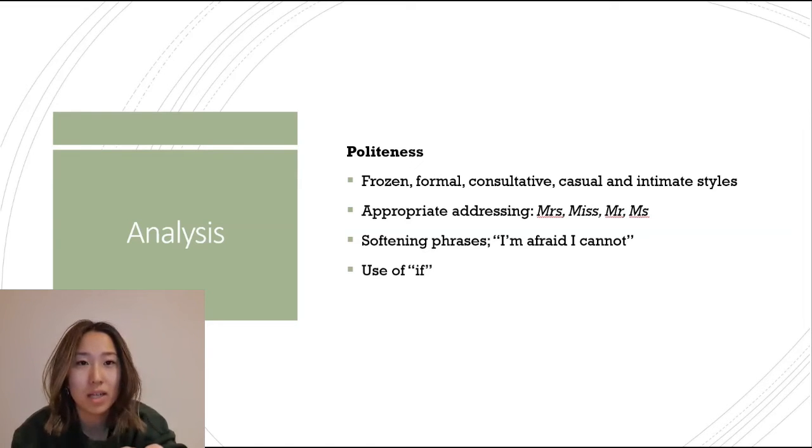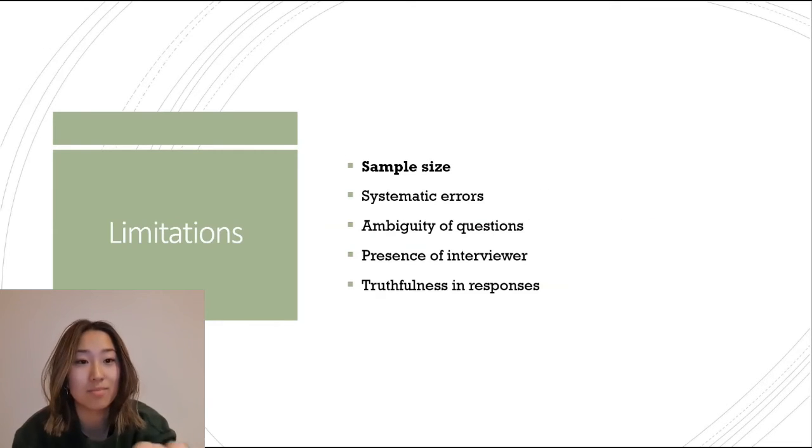The degree of politeness is dependent on social factors, including conversing with a social superior, someone new, or in serious situations. This may involve appropriate addressing, including Mrs. or Miss, softening phrases such as "I'm afraid I cannot," or the use of "if." Thus, identifying the use of honorific markers, vocabulary, and lexical substitutions, along with formal registers within the results gathered, will demonstrate honorifics and politeness in the Korean language in comparison to SAE.